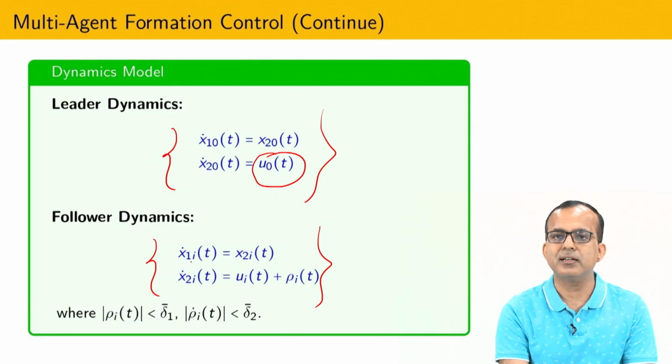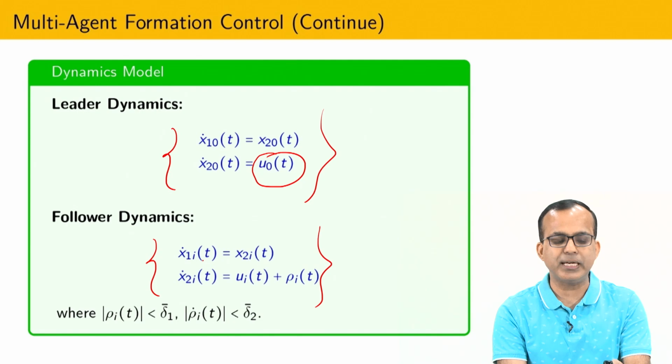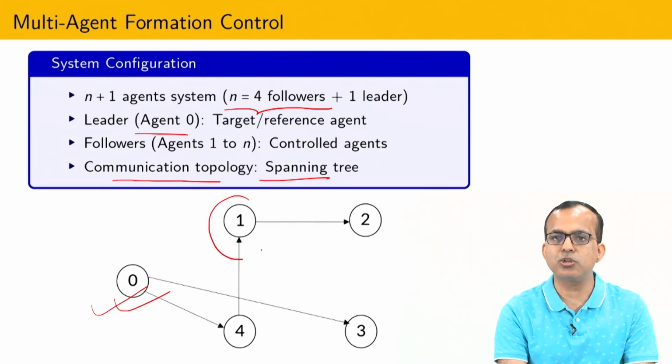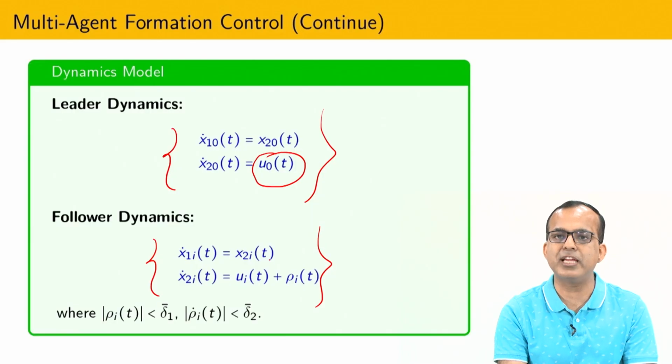If you put i equal to 1, then that will represent the dynamics of the first agent, and similarly if you substitute i equal to 2, then the second agent. I am assuming that the agent dynamics contain some part of uncertainty, and obviously this uncertainty is bounded.